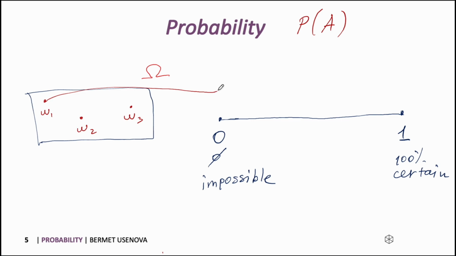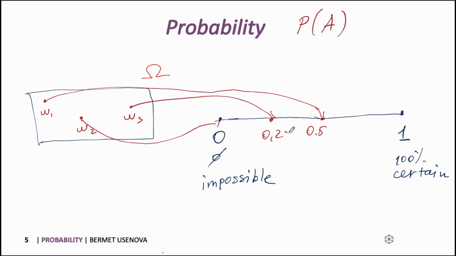Each of these outcomes could also have a different probability, like 0.05, or this being impossible and this having a probability of 0.25. Each possible outcome can have a different probability.